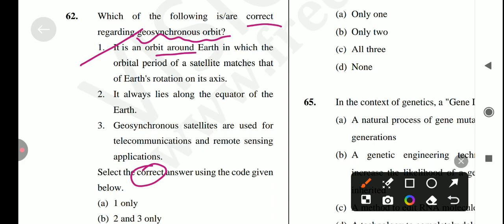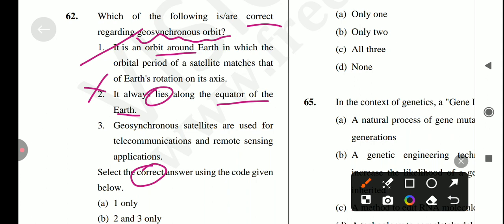Next, it always lies on the equator of the Earth. Is it true? No, it's not a correct statement, because while geosynchronous satellites can have any inclination, their difference to the geostationary orbit is that geostationary satellites lie in the same plane as the equator.